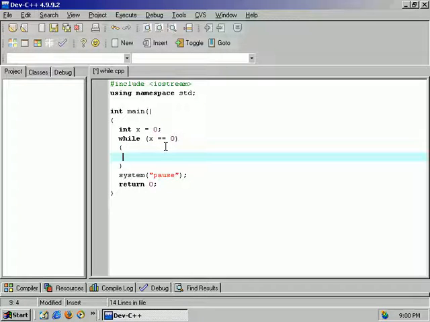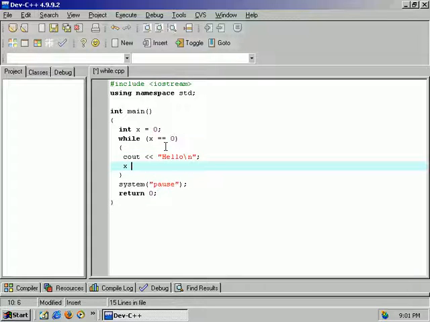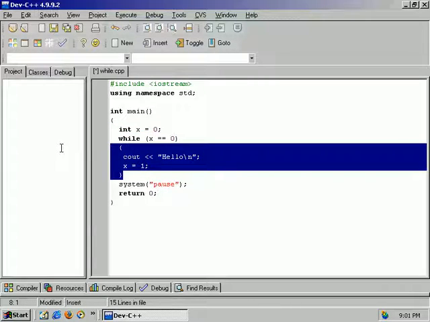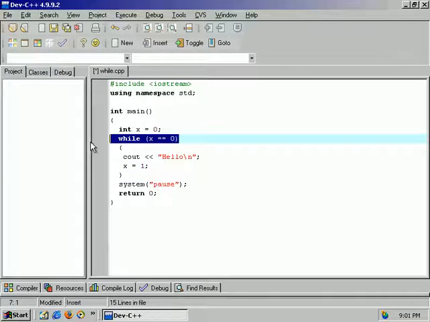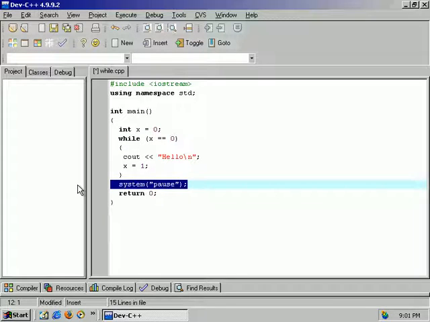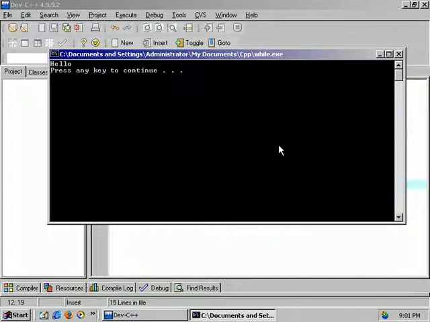So we can create a little block of code here to change x. What if we did something silly like cout hello \n, and then we changed x equals 1? What's going to happen? x initially is 0, so it's going to meet the condition and start going through. It's going to output hello, change x to 1, and start over. It's going to check x again, but now x is not equal to 0, so it's going to stop and go to the next line below it. Run this real quick. Hello, over. Cool.